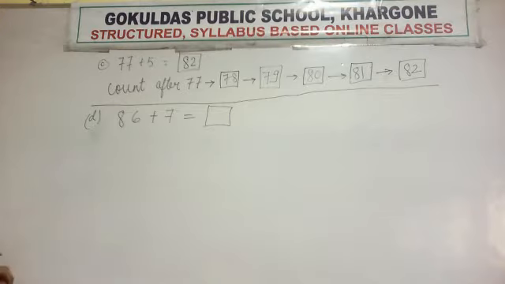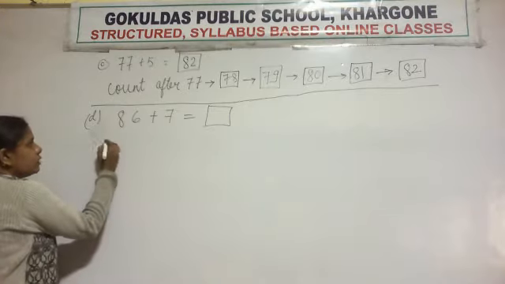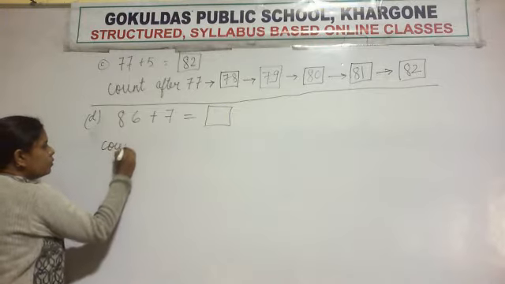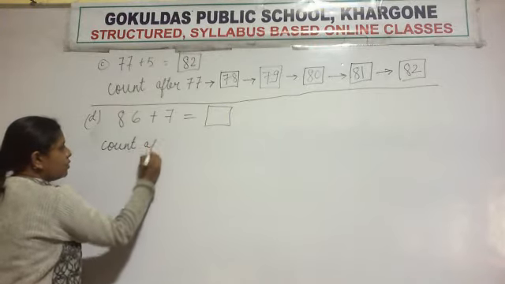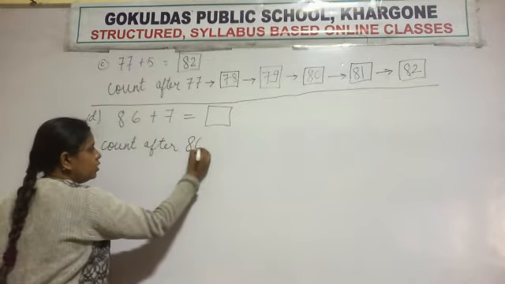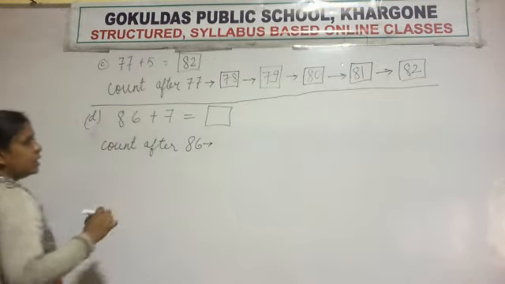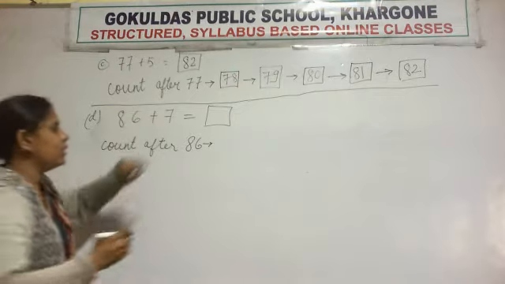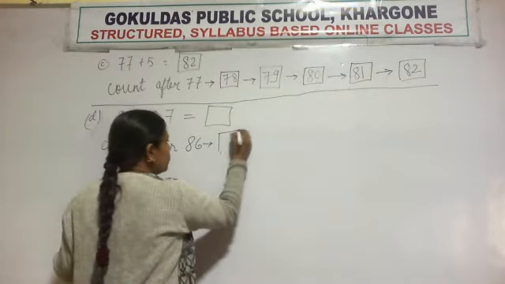Okay, check your answer. What is the first step? You have to count after 86. Okay, you have to count after 86. अब कितने नंबर काउंट करने हैं? 7. So make 7 boxes.